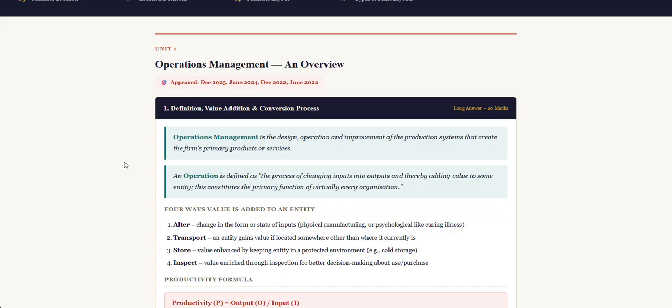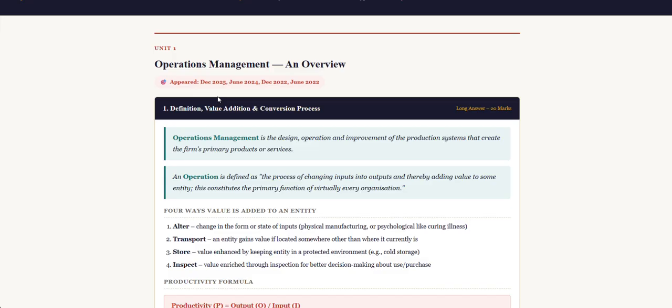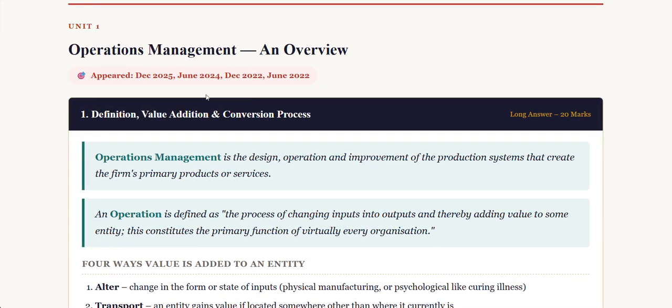So, okay, the first topic is operations management. What is an operations management? So it belongs to unit 1. So the topic that has been asked from operation management is in December 2025, June 2024, December 2022, June 2022. So in these 4 years, it has been asked some question related to operations management. So it is very likely that in the coming exam also there would be a question related to operation management. Okay, so here I have taken the question from June 2021 to December 2025.